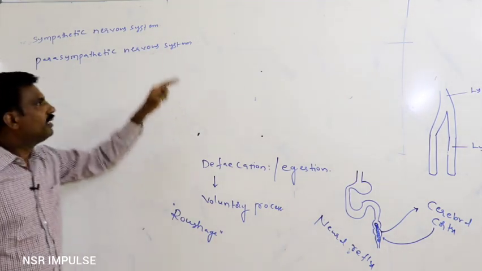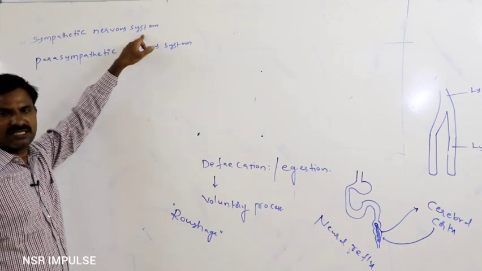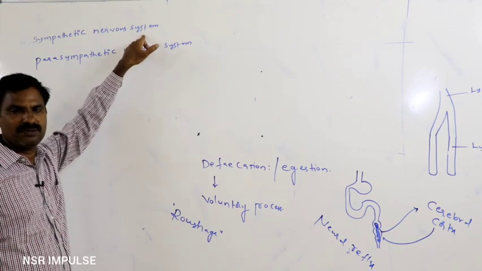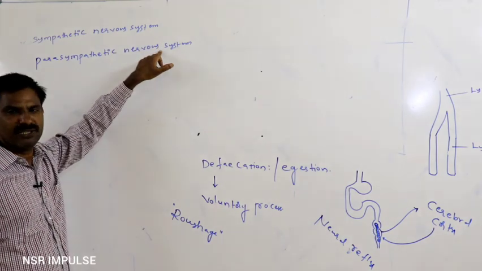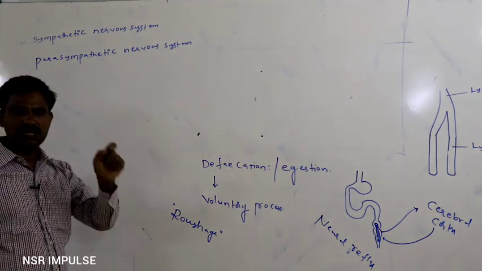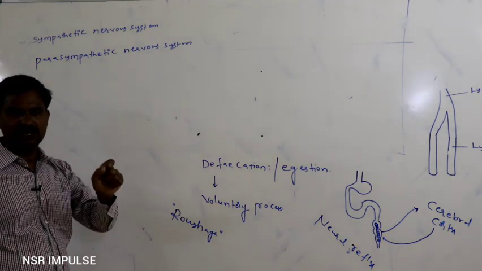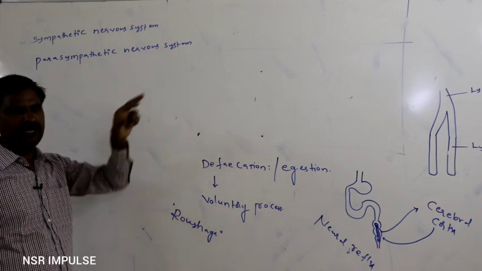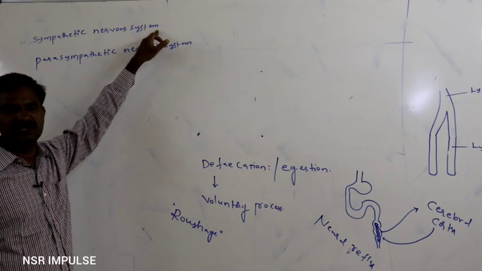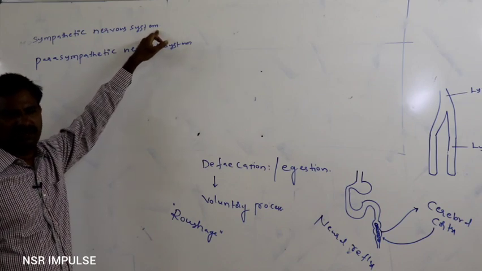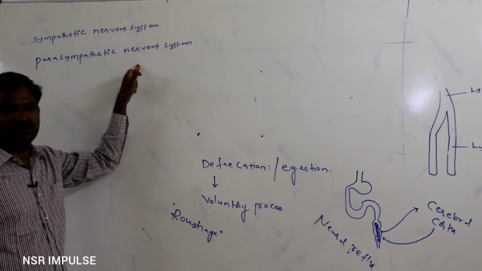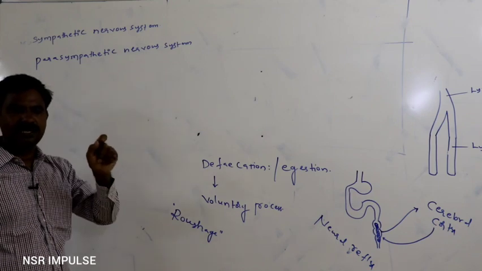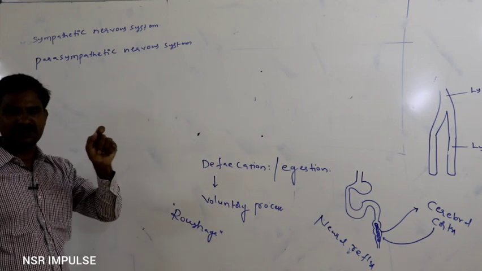In that way, the parts of the nervous system, the sympathetic nervous system and the parasympathetic nervous system, work against each other to regulate digestive system activity. Means the sympathetic nervous system always inhibits digestive system activity, and the parasympathetic nervous system always increases the rate of digestion or the digestive system activity.